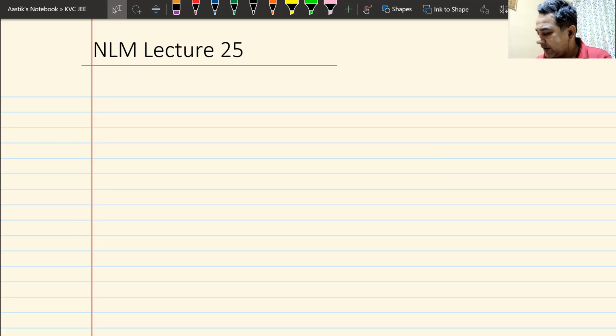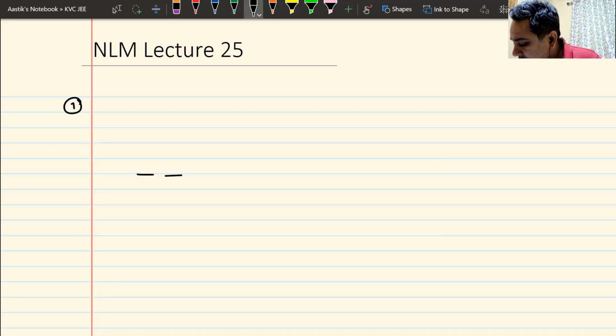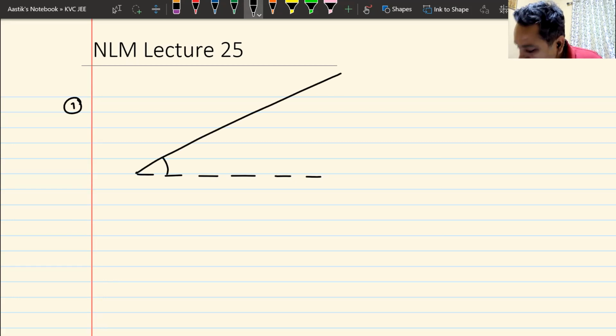I'll start today's class with this problem. This is a 37-degree inclined plane. A block of mass m is kept on this inclined plane.